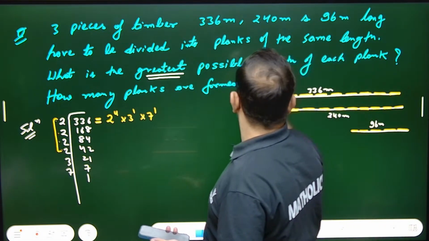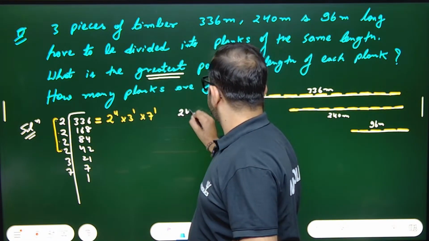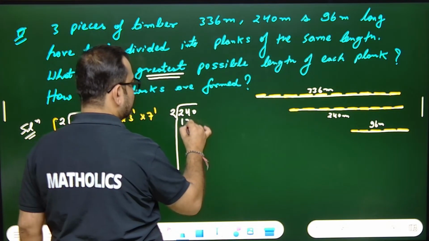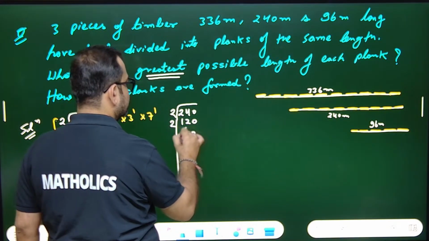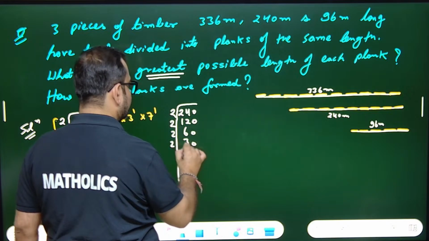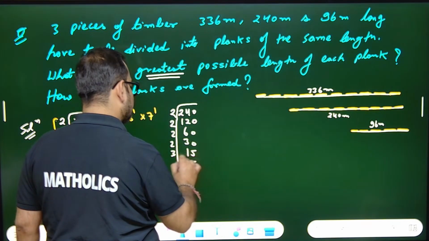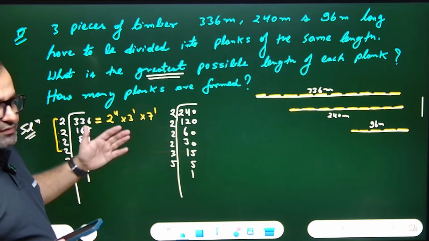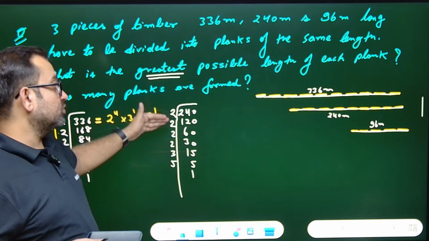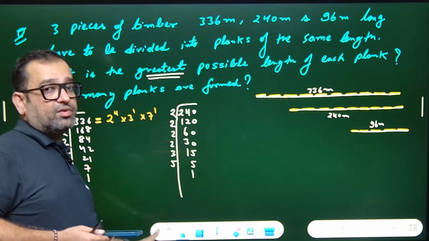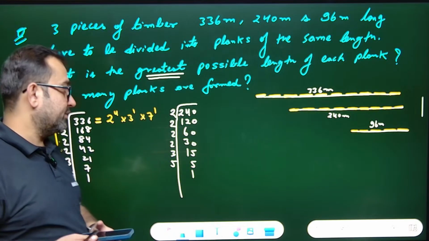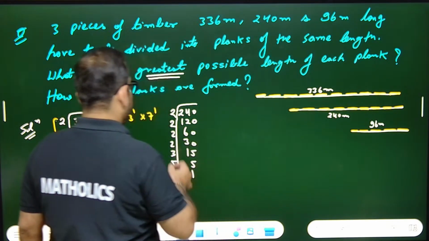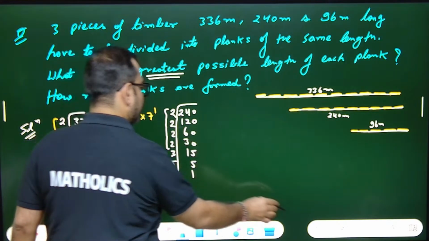Next is 240. So I'll write 240 and start prime factorizing it. 2 ones are 2, 2 twos are 4, 2 6s are 12, 2 3s are 6, 2 15s are 30, 3 5s are 15, 5 ones are 5. Never skip the order. While prime factorizing, you have to use first 2, then 3, then 5, then 7, then 11, then 13, 17, like that. Do not use 4 or 6 or 8.